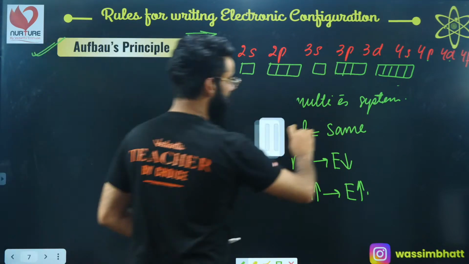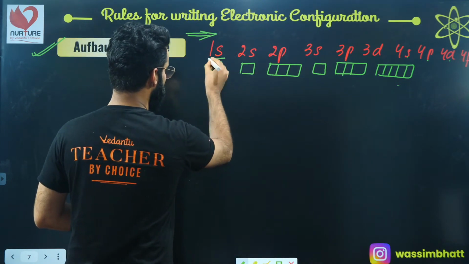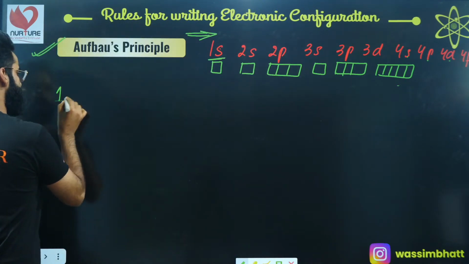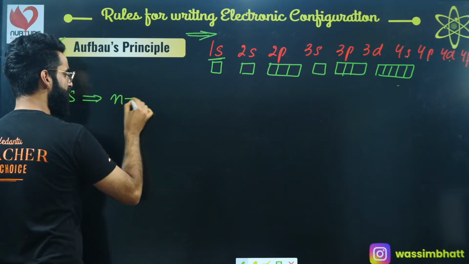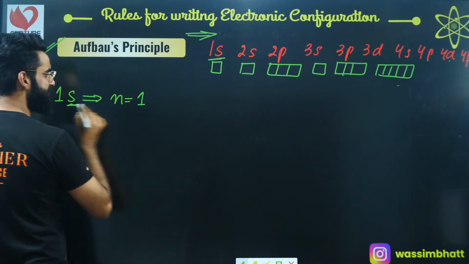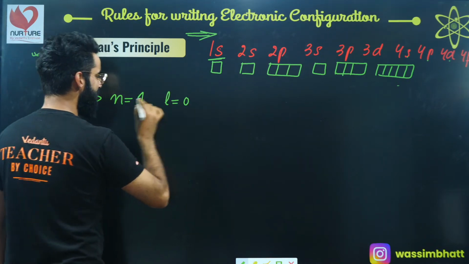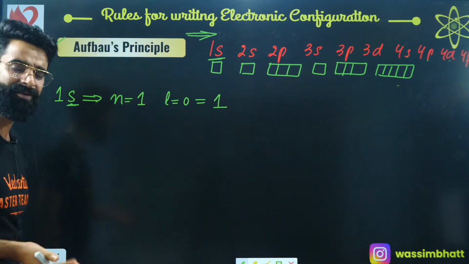See guys, if I start with 1s and ask you what is the value of n for this 1s, you'll clearly say the value of n is 1. What is the value of azimuthal quantum number l for the s subshell? That is going to be 0, right? So for 1s, n plus l comes out to be 1.